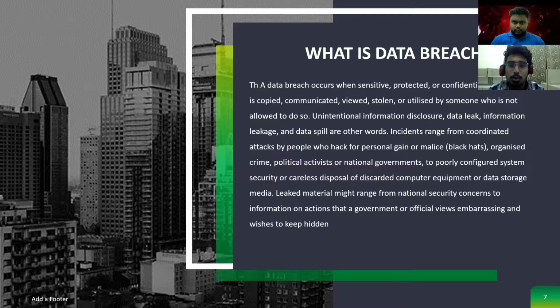Causes range from coordinated attacks by people who act for personal gain, such as malicious black hats, organized crime, political activists, or national governments, to purely misconfigured systems, or careless disposal of discarded computer equipment or data storage media. Leaked material might range from national security concerns to information on actions that the government or officials find embarrassing and wish to keep hidden. This is the short definition for data breach.